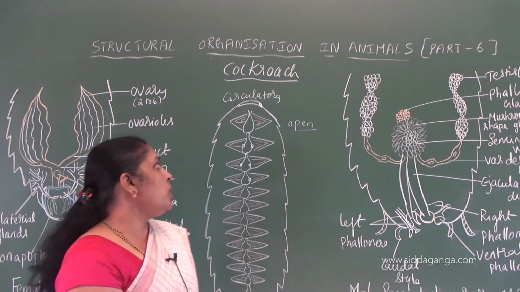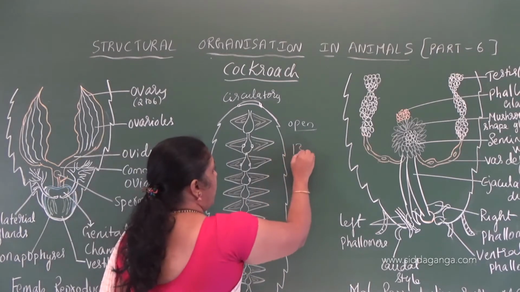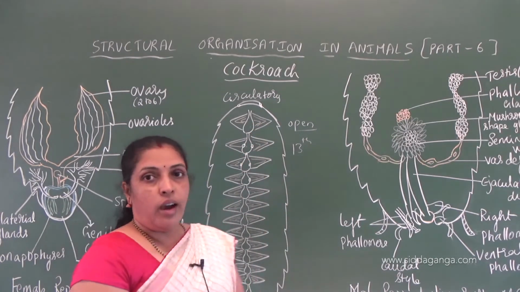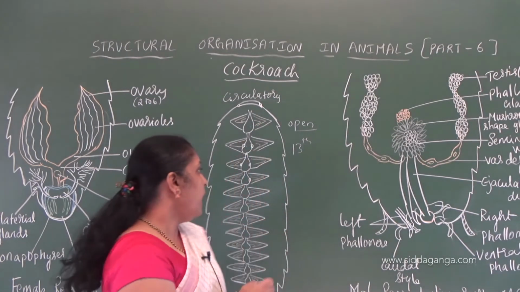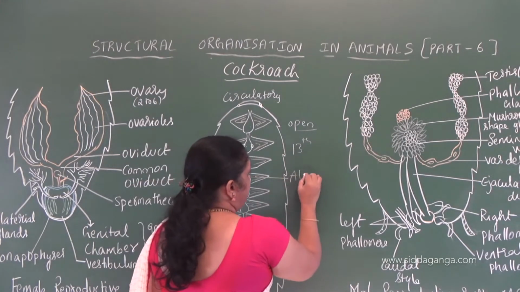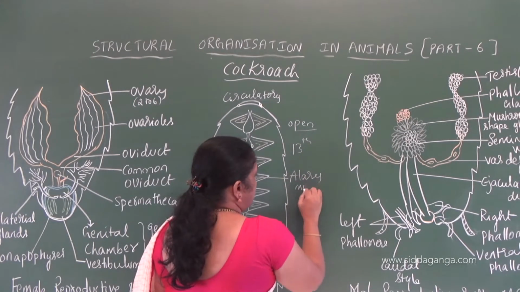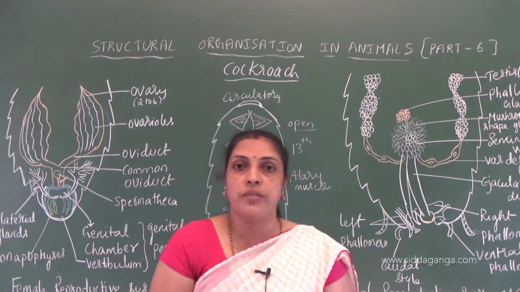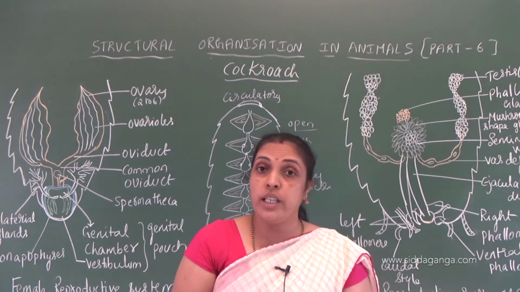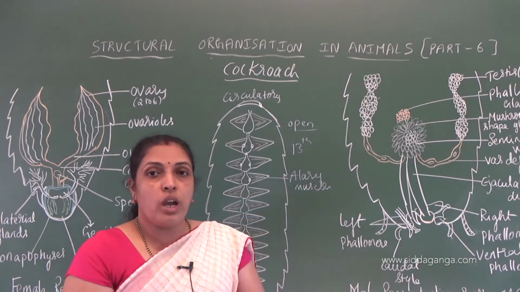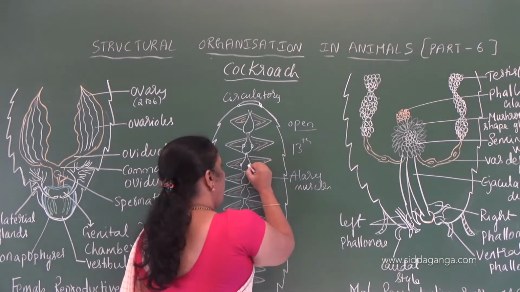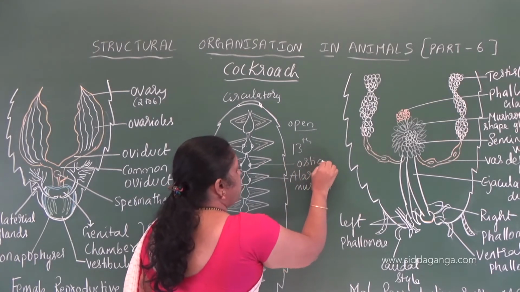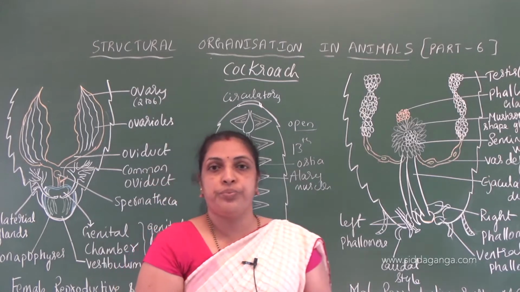Understood? Usually we see a 13 chambered heart. How many? We see a 13 chambered heart supported by alary muscles. Understood? How many chambers of heart are there in cockroach? 13 chambers, with ostia on either side. That is, we see openings on either side of each chamber. They are called ostia. Understood?